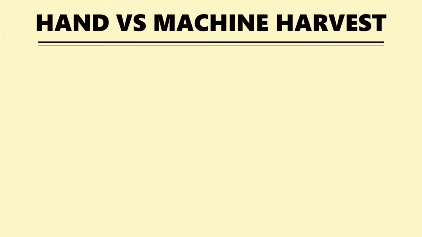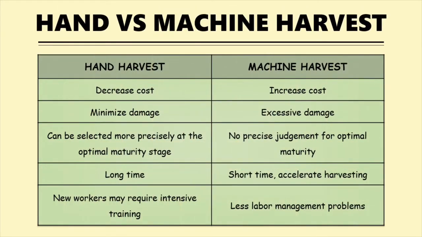Next, there are differences between hand and machine harvest. First, the cost involved for hand harvest is quite low compared to machine harvest, because hand harvest just needs to pay for the worker's salary, while machine harvest needs to buy a high quality machine, which will increase the cost during the harvesting process. Second, machine harvest will cause excessive damage to the berries compared to hand harvest. The force applied to the fruit by using a machine may cause more damage because of its soft texture.